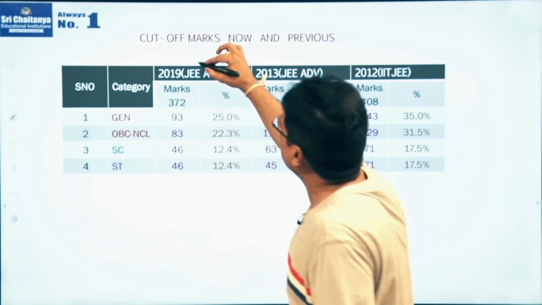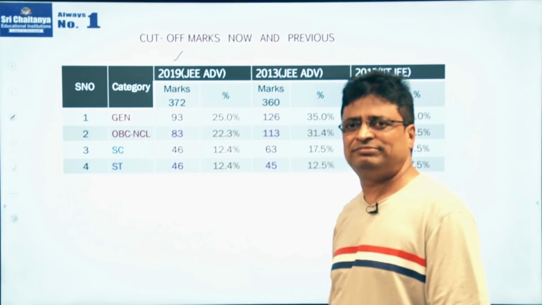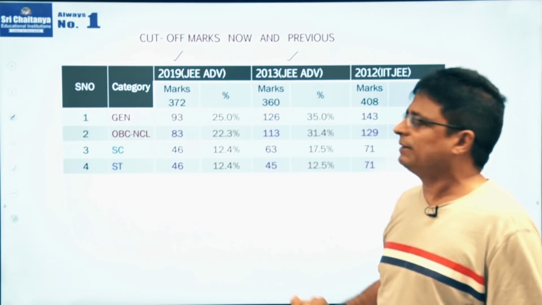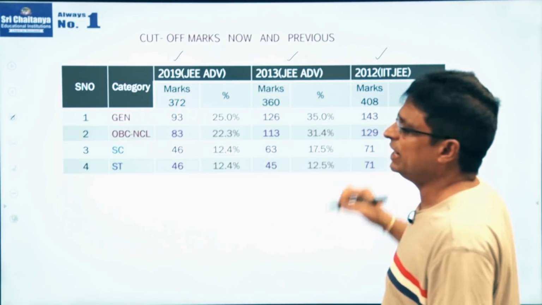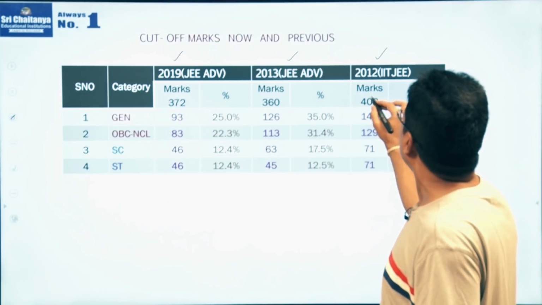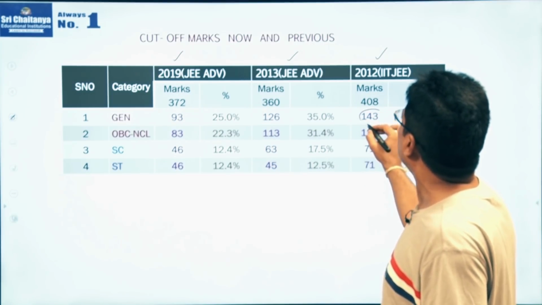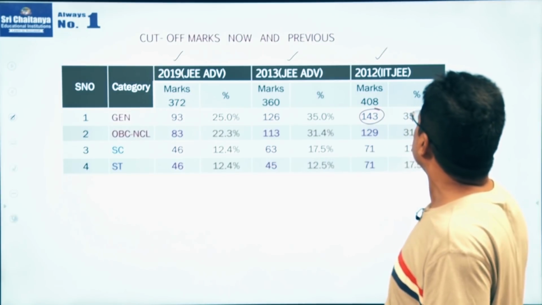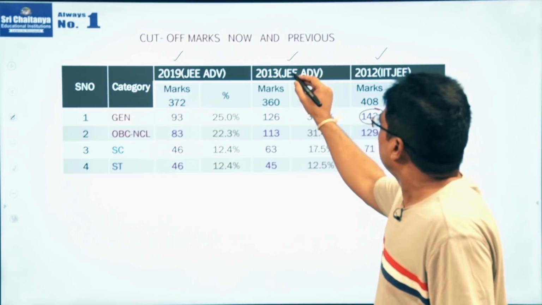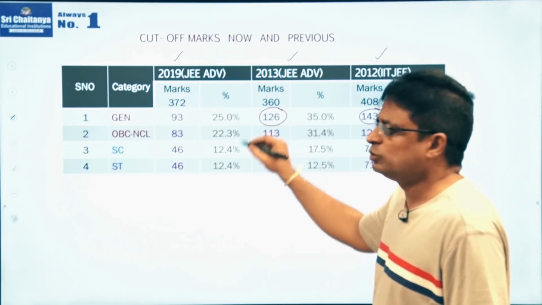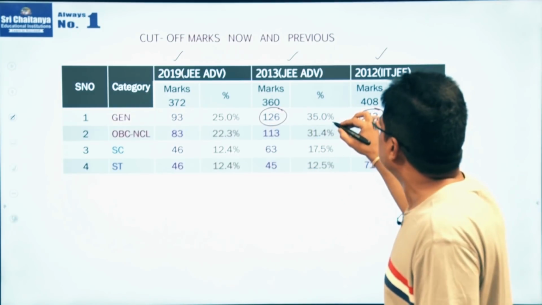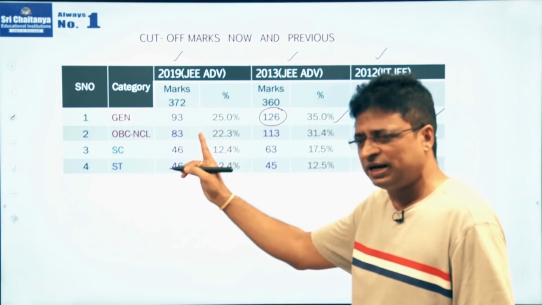In 2019, this was the last year, the exam was conducted by IIT Delhi, and this is also from IIT Delhi. In 2012, IIT Delhi, from general category, out of 408, those who got 143 marks, that means 35% of the marks, got qualified. And in 2013, those who secured 126 marks out of 360, that is 35% of the marks, from general category I am talking.